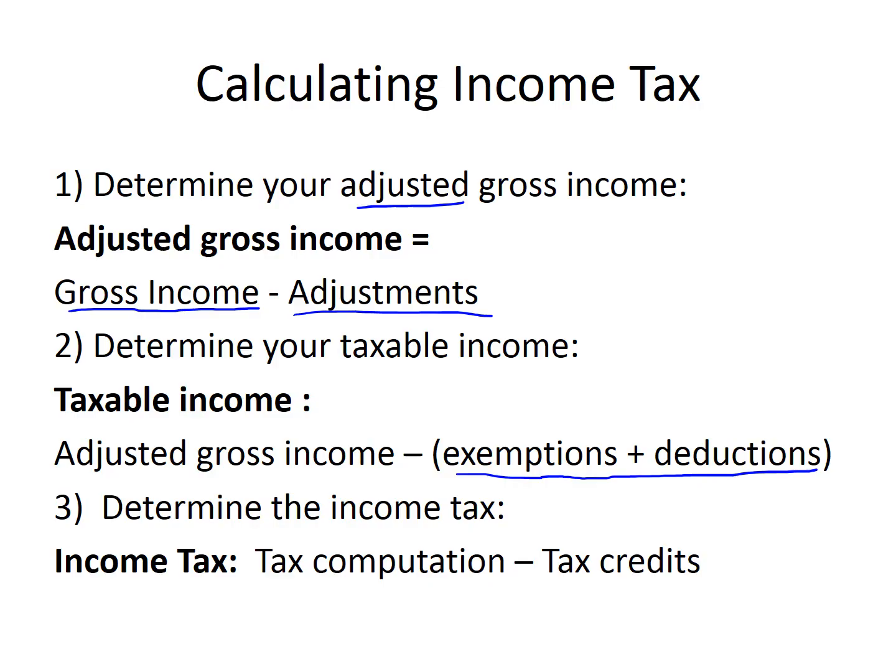Then you can determine the income tax by taking this tax computation that we will talk about in a minute and subtract off the tax credits. But the first thing you have to do is figure out what your taxable income is by subtracting off the adjustments, the exemptions, and deductions.